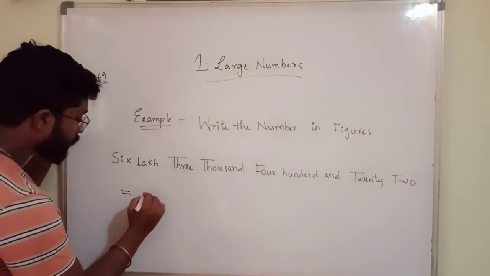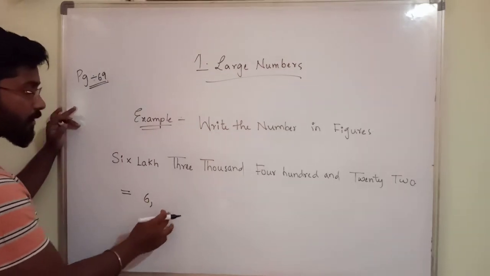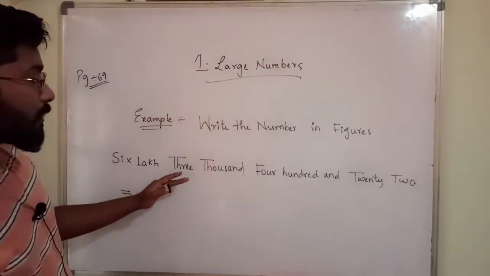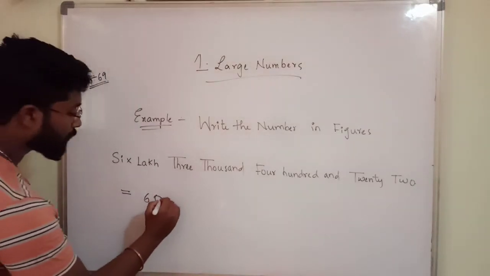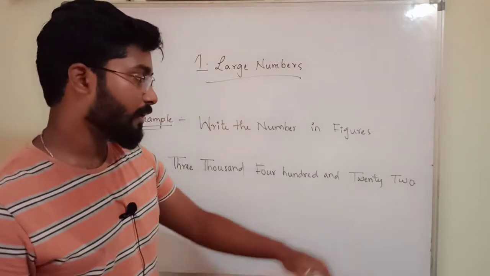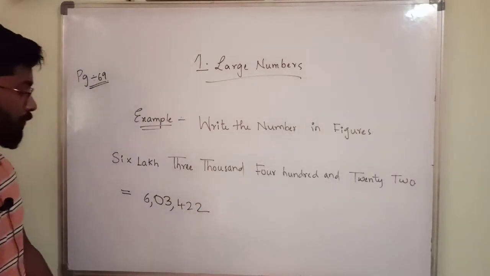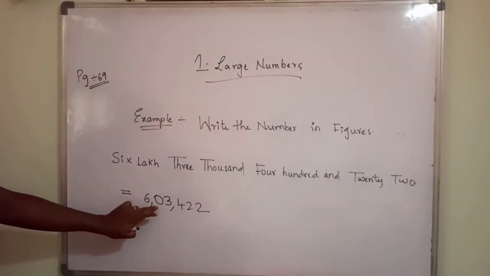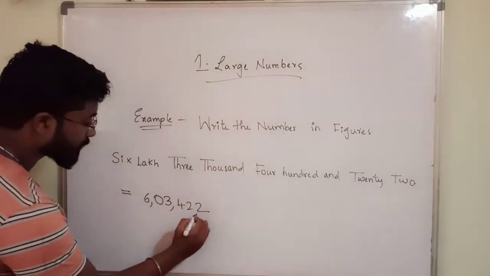He said 6 lakh. After lakhs what do you get? Thousands. 6 lakh 3,000 means in the 10,000s place it is 0. This is 3,000 422. In the 10,000s place there is no number, in the thousands place it is 3.